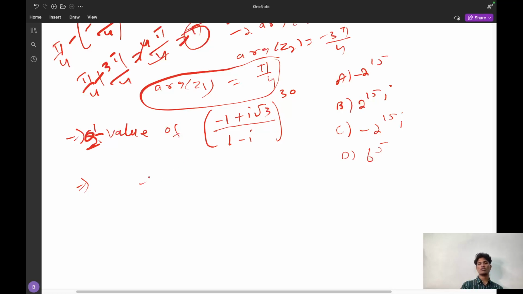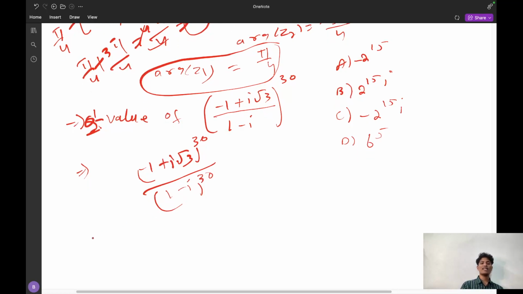Suppose some student does it like this, is it good to do it like this? Splitting this one, yes, the first step is correct. After splitting, opening this one and using the binomial is very tedious, and finding the answer is very tedious. So what I can do is represent this complex number in the polar form or Euler form.